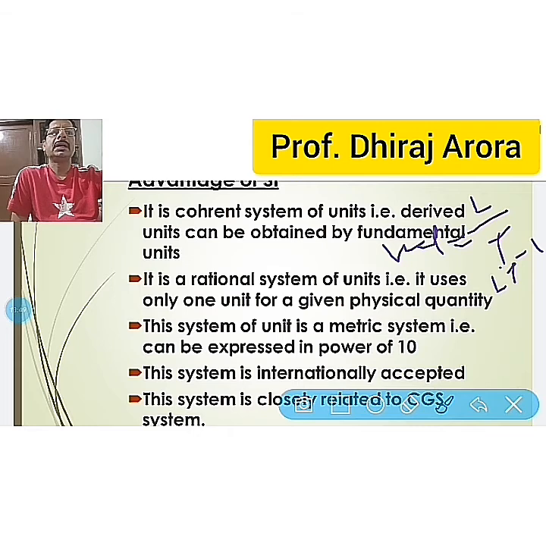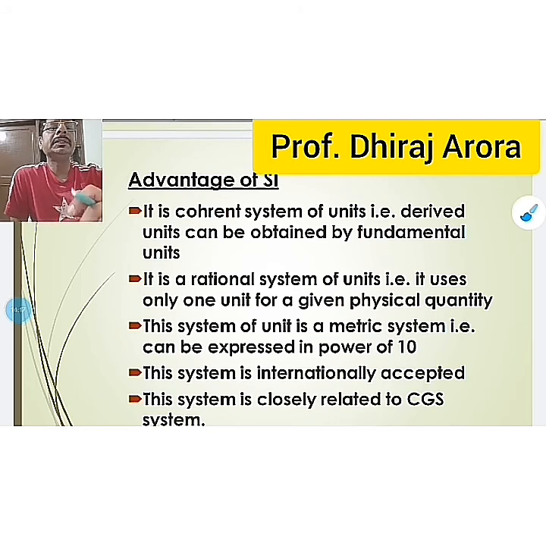Next is, it is a rational system of unit. That is, it uses only one unit for a given physical quantity. For example, for the mass of a body I know that its unit is kg, and for length I know that its unit is meter. I am talking about only the SI system, SI units, right? And I am not talking right now about CGS in a few points here in advantages of SI system.